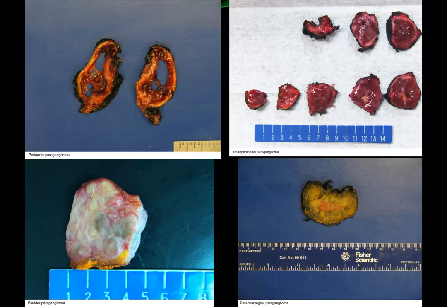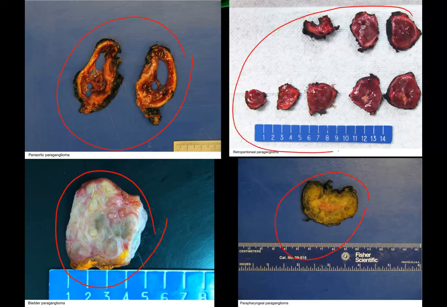So, lastly, there are a few more pictures to give us a summary of the various gross presentations of paraganglioma. We have a periaortic paraganglioma, a bladder paraganglioma, a parapharyngeal paraganglioma, and a retroperitoneal paraganglioma, and all of them we can see have a fleshy reddish cut surface, and all of them appear to be firm to rubbery in consistency.